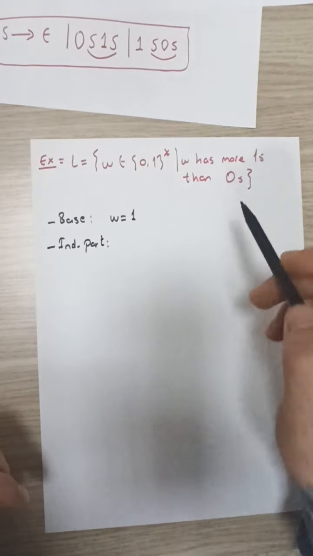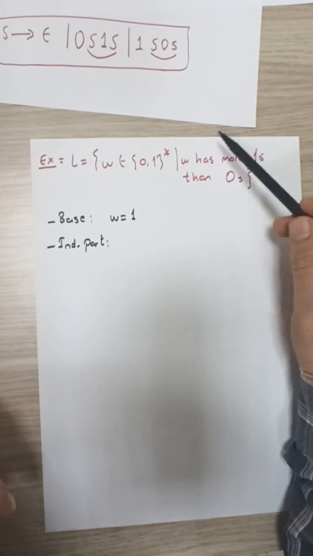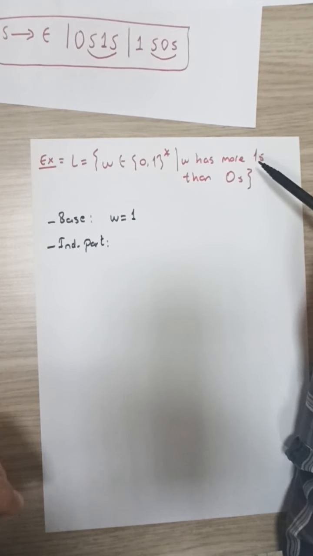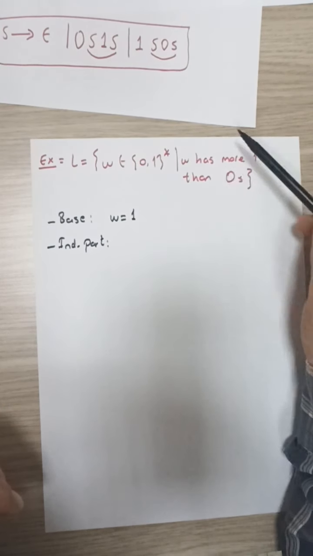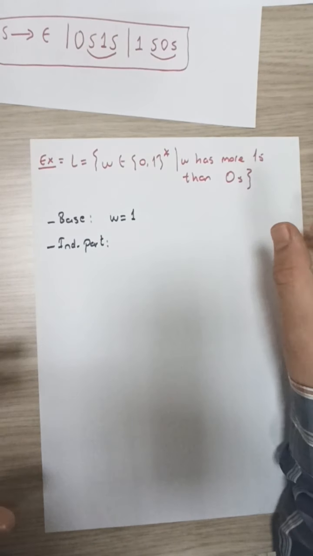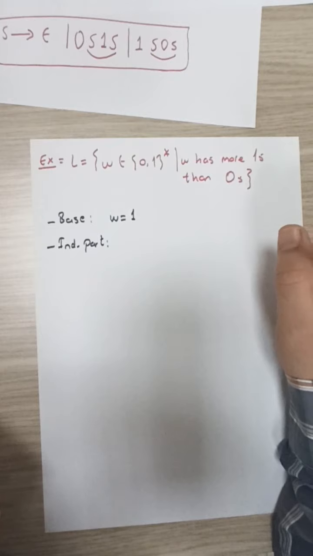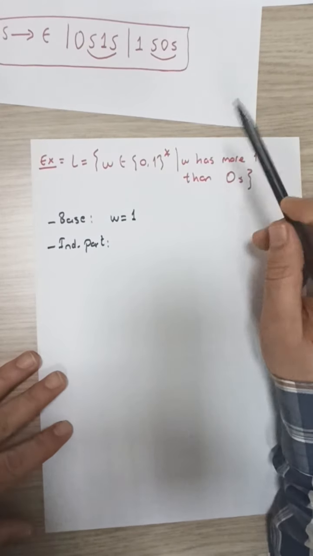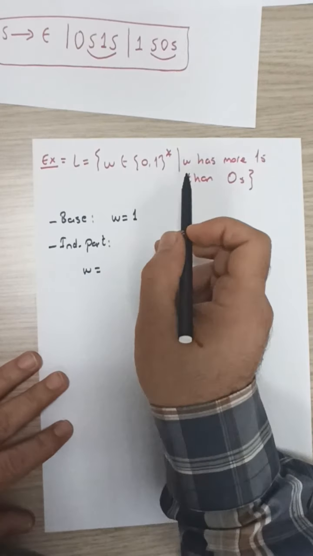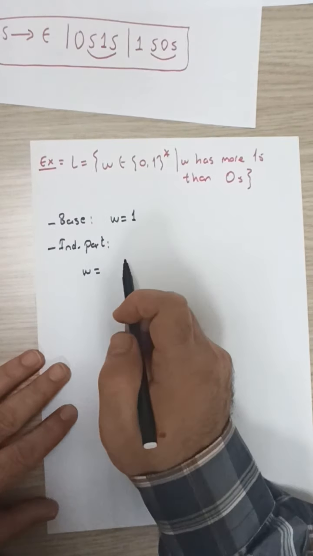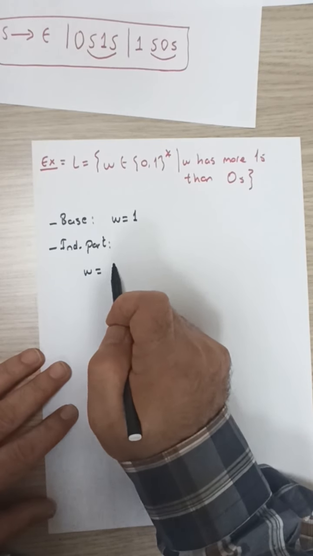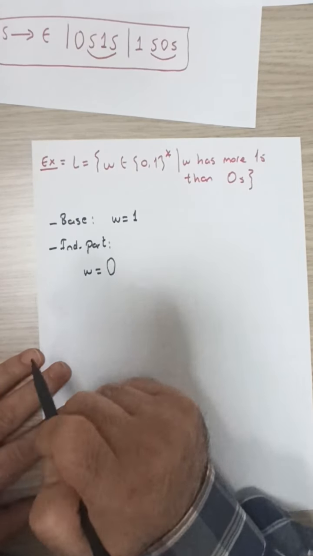again, we will assume that we can easily construct all strings that belong to this language with certain length. And the idea will be, how can we take those strings and extend them further for the inductive part. Let's take a string W that belongs to this language. W may start with a 0 or may start with a 1. Let's consider the case where W starts with a 0.